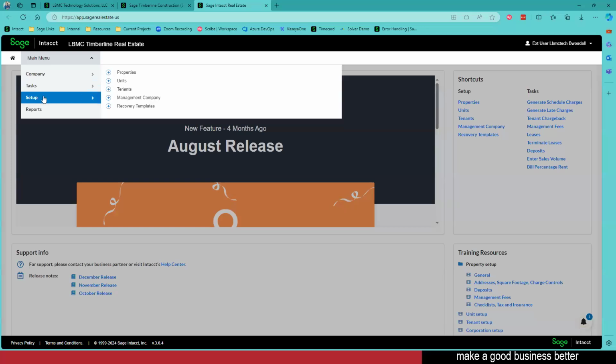When I go to setup, this is where I begin to build all of my data. So this is the main components, the bits and pieces, the nuts and bolts of the real estate module. We're going to start with building our properties. And you'll notice that as we go through, we're layering on top of the data that we're building. That bottom layer component, that main thing that we're building on top of, is going to be our properties.